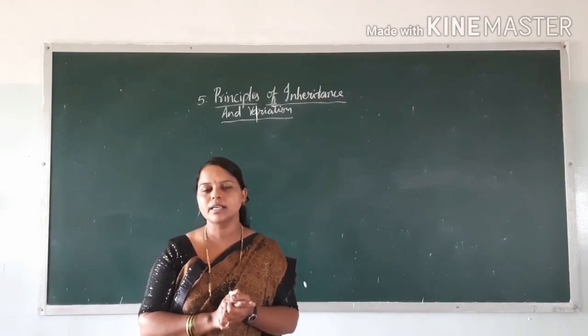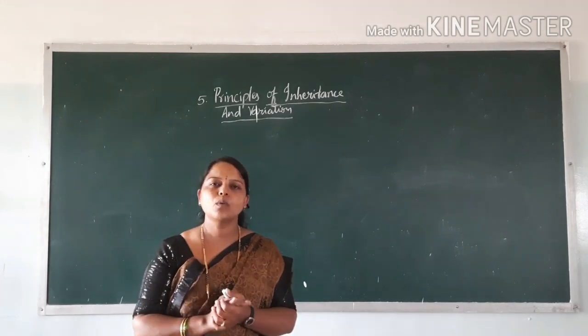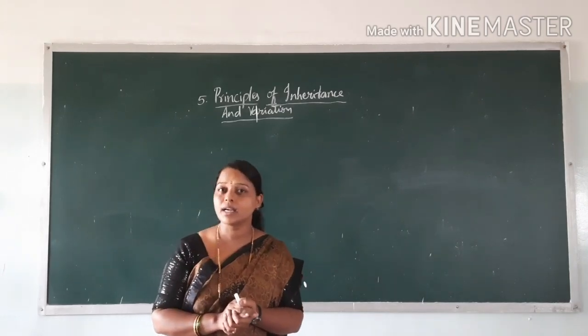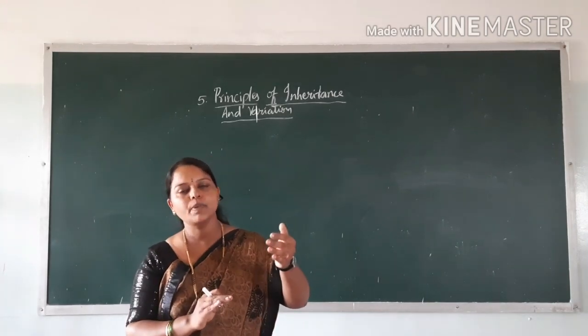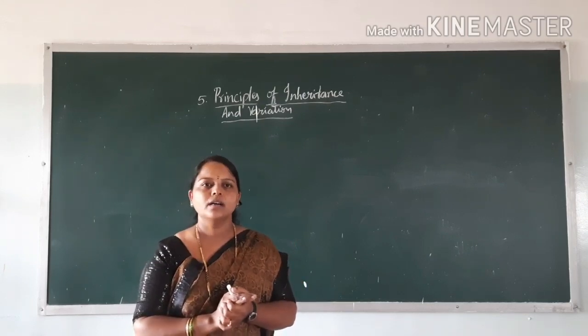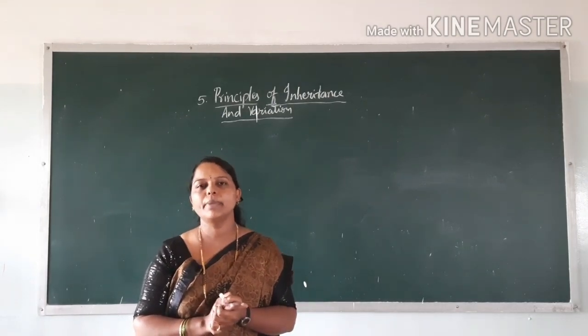That means the dominant seed color is yellow and shape is round, and the recessive one is green color and wrinkled shape. From the results of his dihybrid cross he proposed the law of independent assortment.